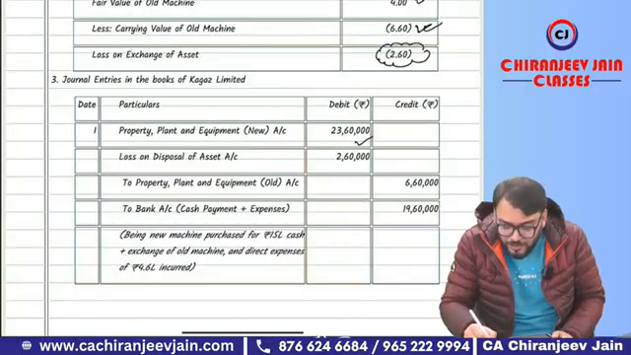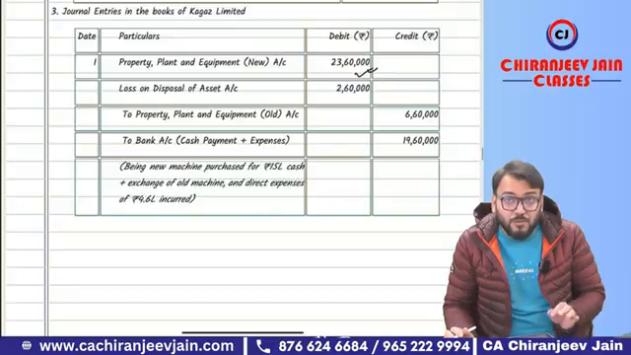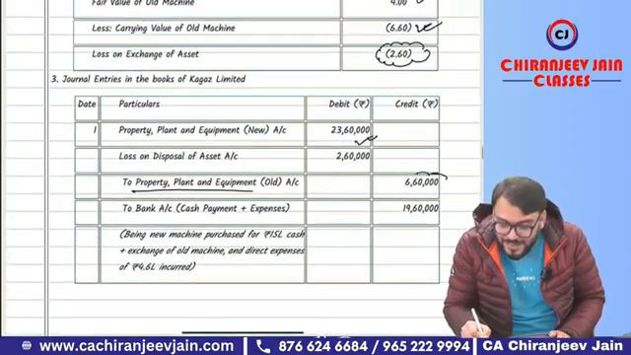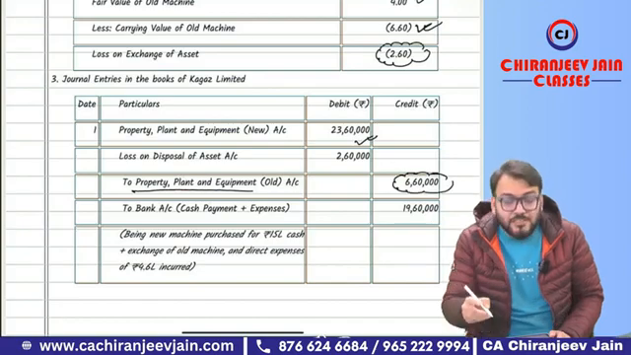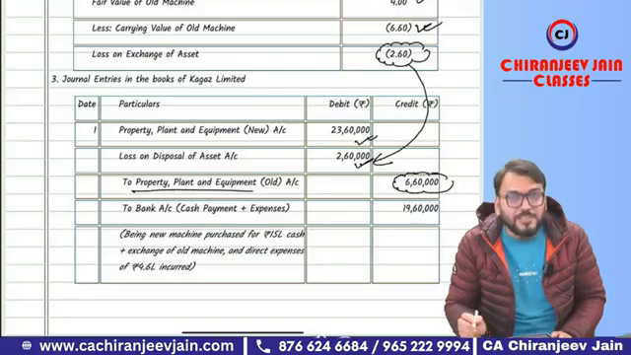Property, plant and equipment new. New will be how much? 23,60,000. We will de-recognize the old property, plant and equipment to property, plant and equipment old at their carrying amount 6,60,000. There's a loss on exchange. How much? 2,60,000. That is already calculated. That will be transferred to PL account.